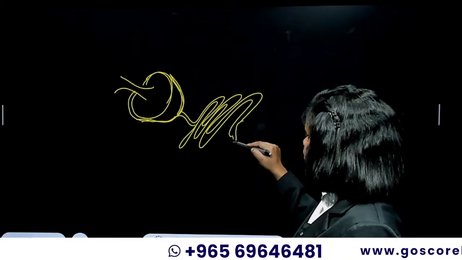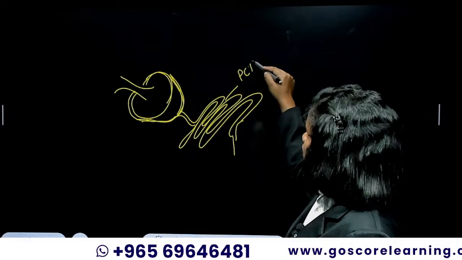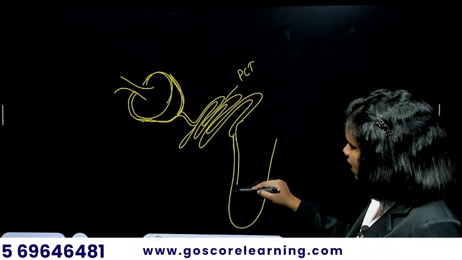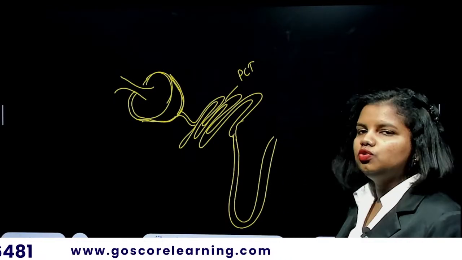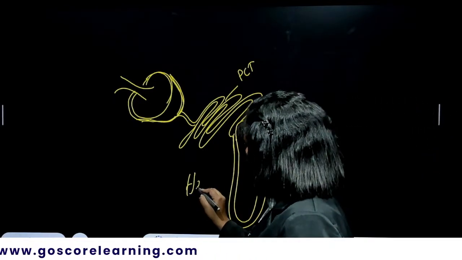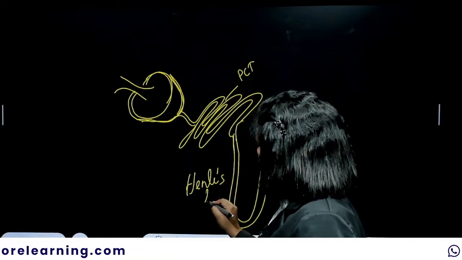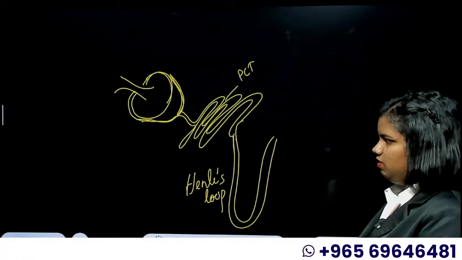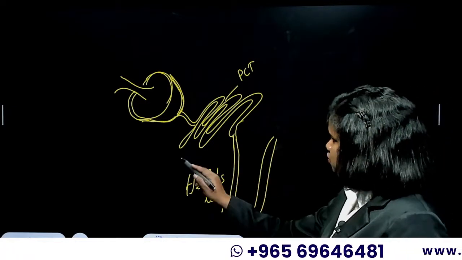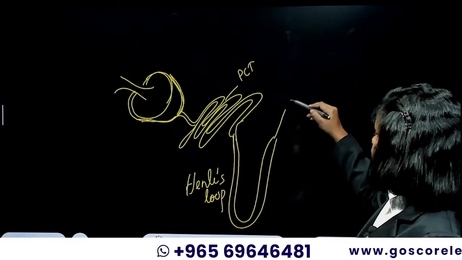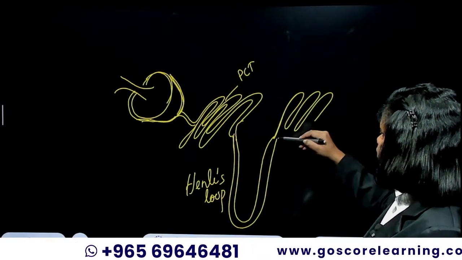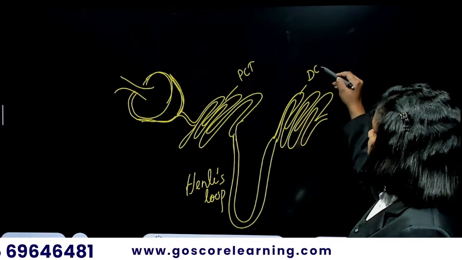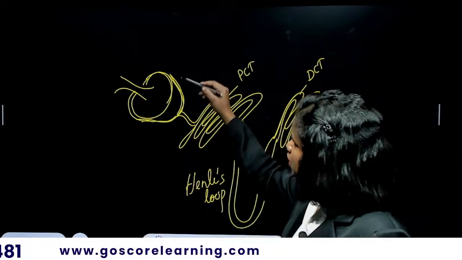The first convolution is called the PCT, proximal convoluted tubule, from which you can see the U-shaped or hairpin-shaped loop, called the Henle's loop. It has a descending and an ascending limb. That entire thing is called the Henle's loop, which ends with another convolution called the distal convoluted tubule, the DCT.